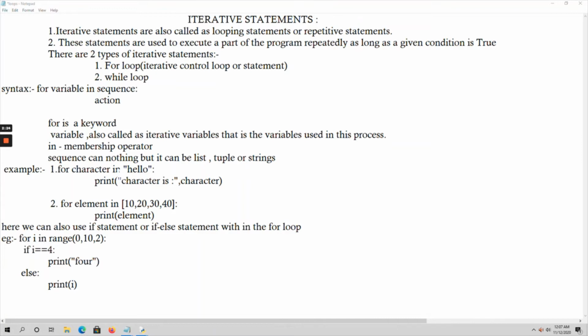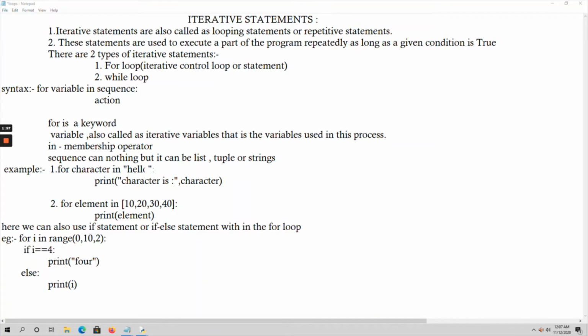First, the character is assigned with H. That character is printed on the output screen. Again the control goes to the for loop. Now character is assigned with E, and E is printed on the output screen. Again the control goes to the for loop. Like that L will be printed. Again L is printed.